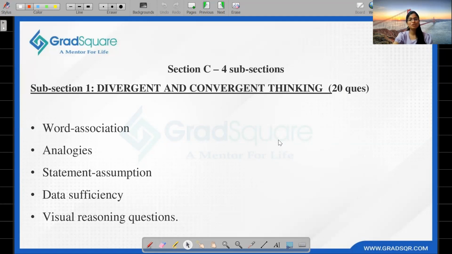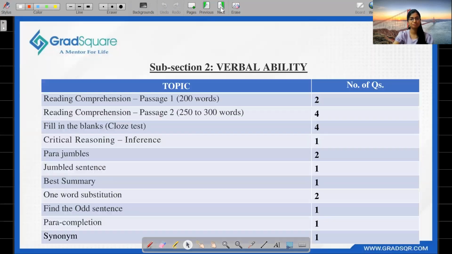Moving on to subsection 1, divergent and convergent thinking. The reasoning section comprised 20 questions, including word association, analogies, statement assumption, data sufficiency, and visual reasoning questions. We had questions with both 4 options and 8 options for this section. Let's move on to the next slide.